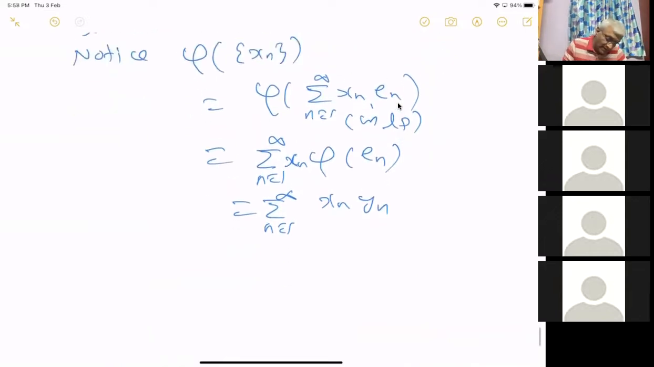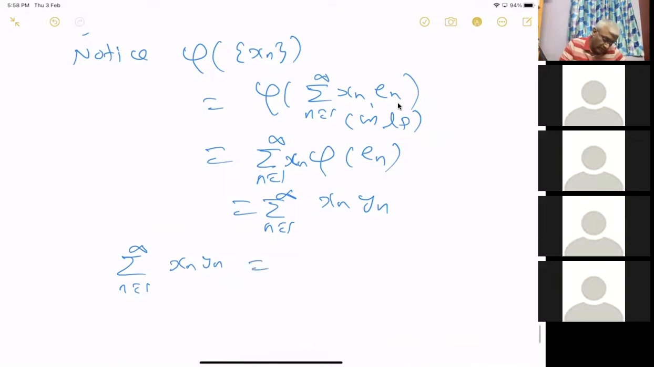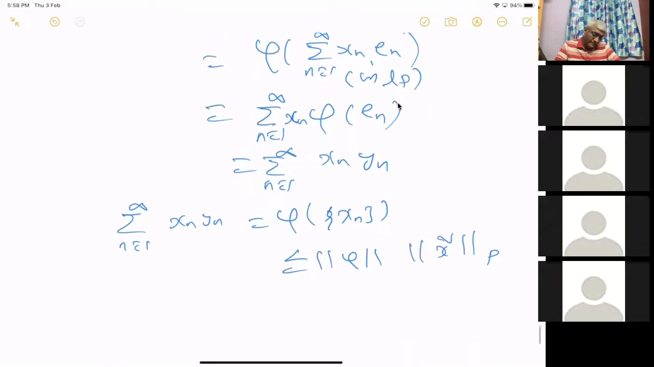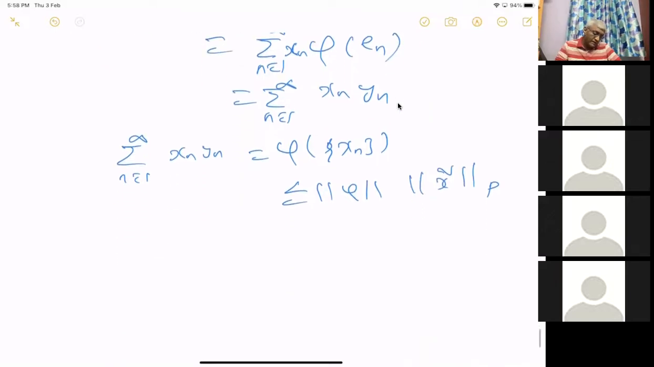So to show that the summation n equal to 1 to infinity xn yn, this is equal to phi of xn. This is less than or equal to norm phi times norm of x delta. Right. So from this, I want to conclude that yn is in LQ.